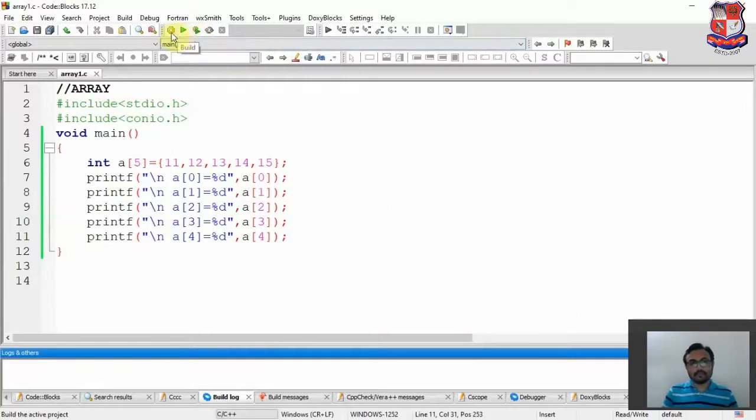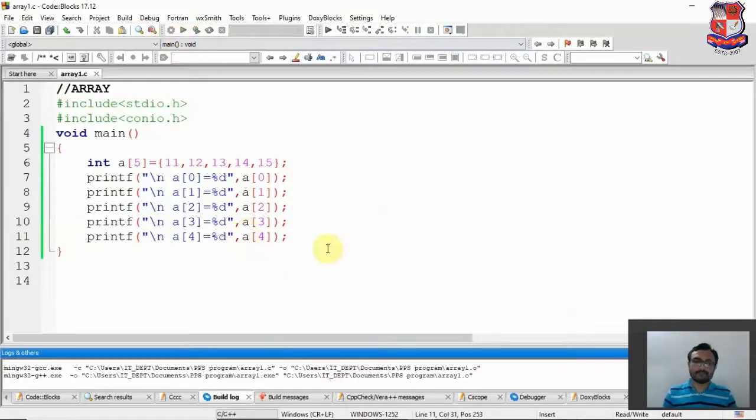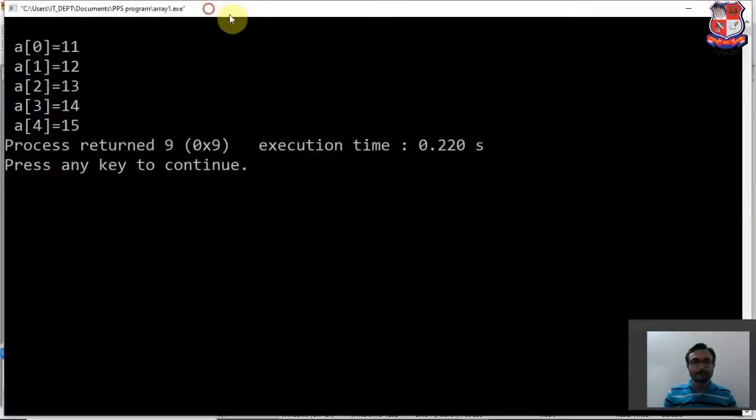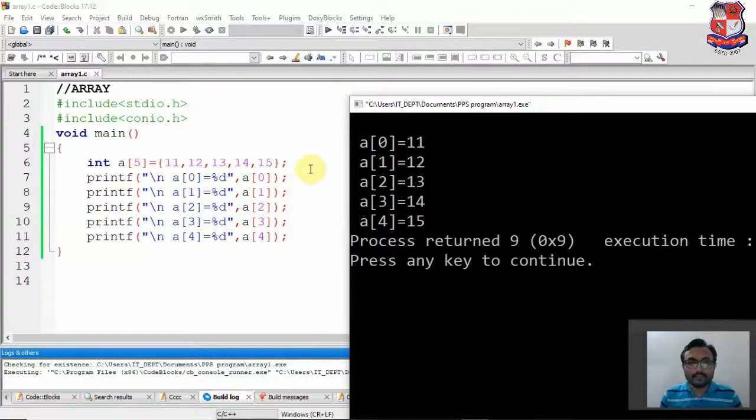We will run the program. First we will build this program and see if there is any error. So there is no error in our program. You can see it over here, there is no error, and now we will run the program. Now see, the 11 is fetched by the 0 index number.